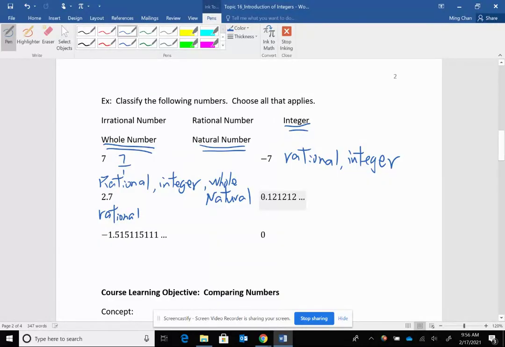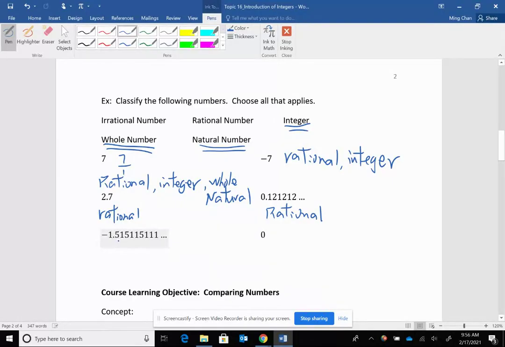All right, look at this decimal right here. Rational or irrational? See the repeating pattern: 1, 2, 1, 2, 1, 2. So this is a rational number. Is it an integer? No, these are decimals. Integers are positive and negative whole numbers. Okay, so if it's not an integer, it's not a whole number, it's not a natural number. Whole number versus natural number, the difference is the 0.